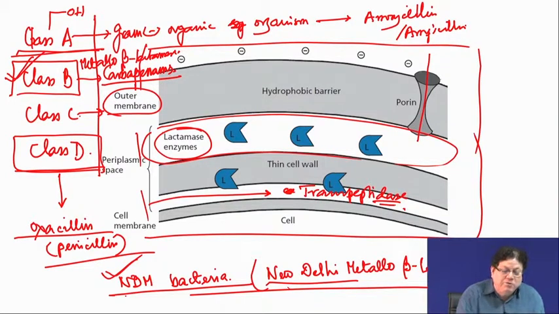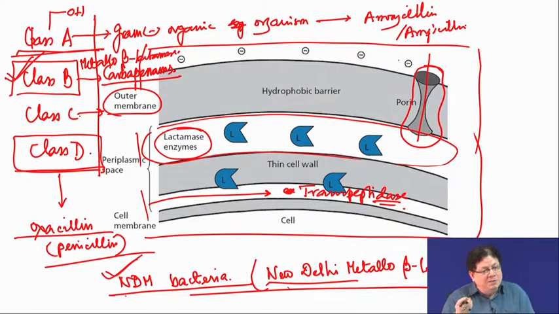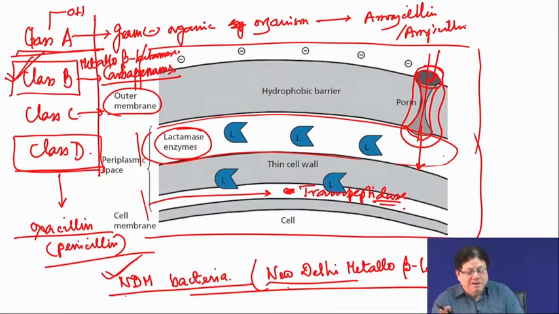has to cross this hydrophobic barrier, and that is difficult, because you need carrier molecules to take it through. However, there are certain channels, because bacteria also need some nutrients from outside. So, these go through pores called porins, the channels through which small molecules enter. So, if penicillin by chance enters here, the beta lactamase is there, and that is going to destroy the penicillin. So, that was the major problem.